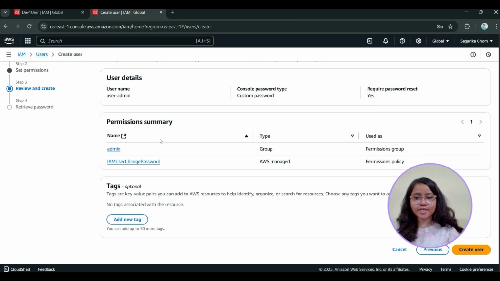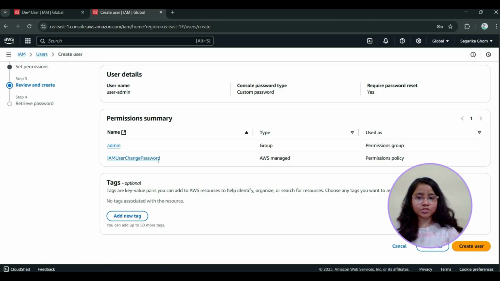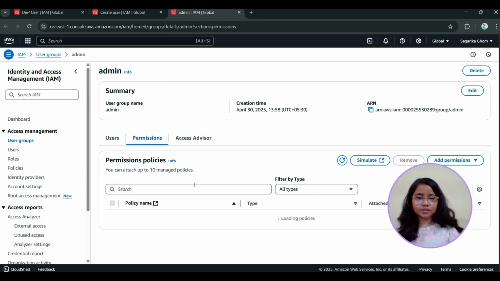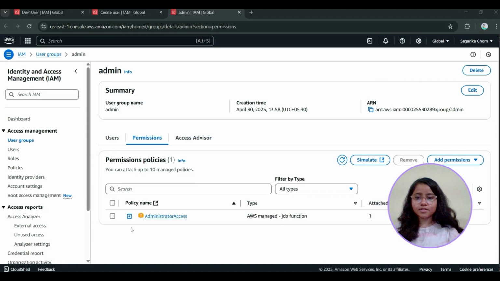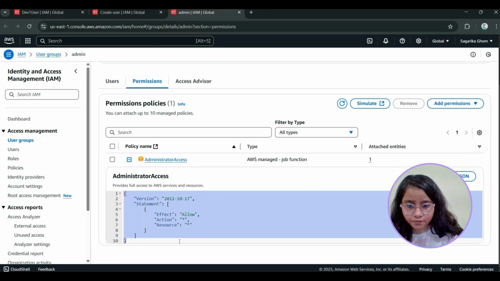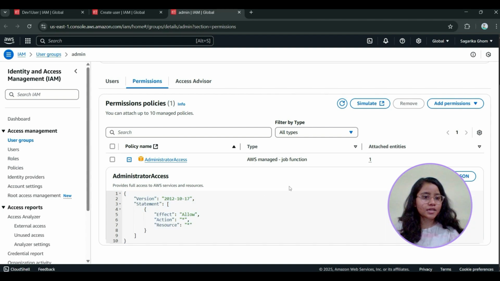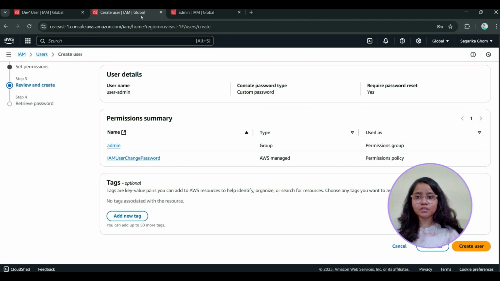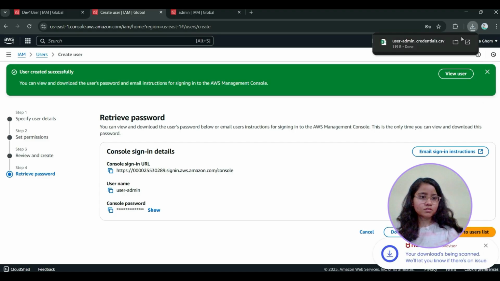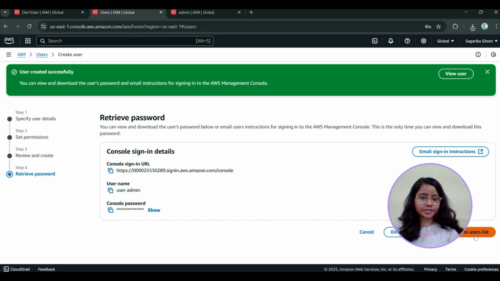Next, see, we have two permissions: IAM change password and admin. This admin has administrator access. This is the JSON view. All resources are allowed. Go back to the user, create user, download CSV file. Return to the user list.